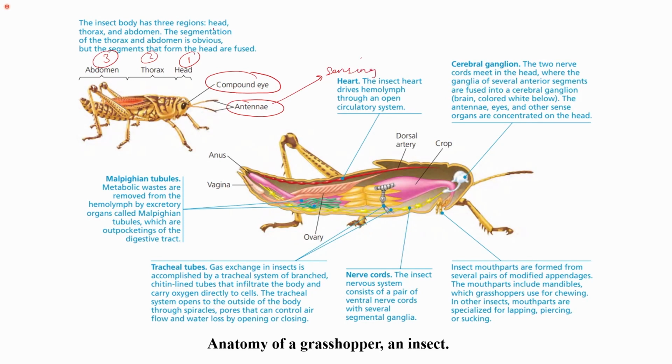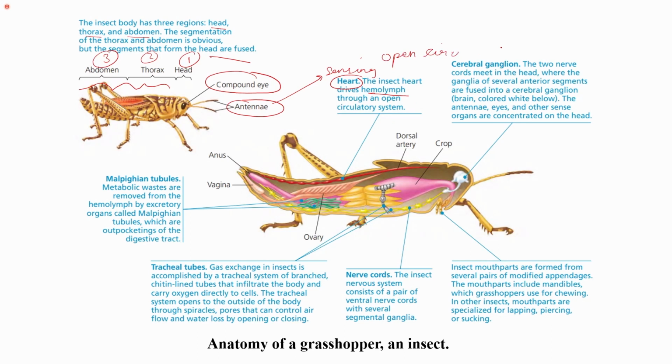So the insect body has three regions: the head, thorax, and abdomen. The segmentation of the thorax and abdomen is obvious. In insects, we can see that the segments are present in the thorax region and in the abdomen region, but the segments that form the head are fused. So in the head region, you cannot find very distinct segments. The second important character is the heart. The insect heart drives hemolymph. When we learn in detail about the circulatory system, we will get to know that they have an open circulatory system.